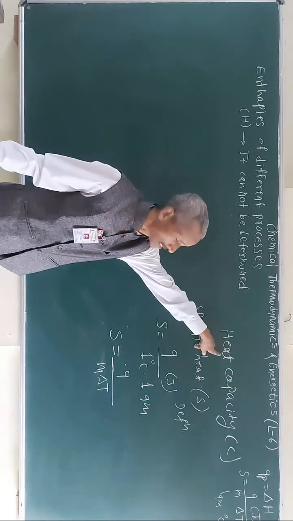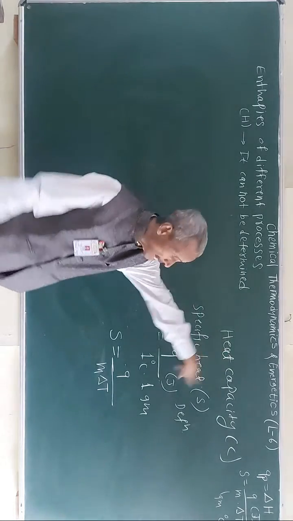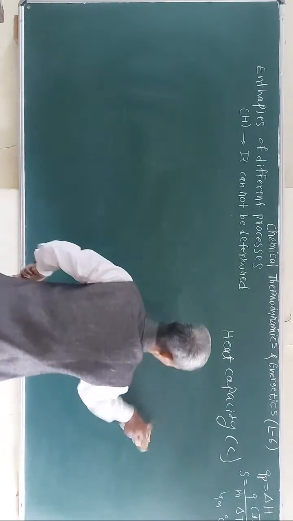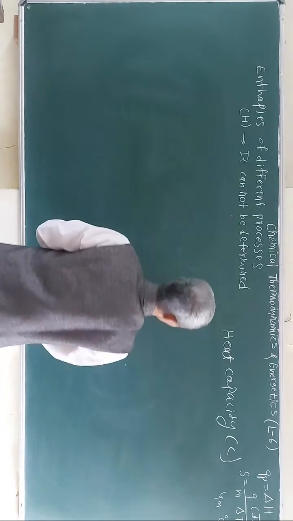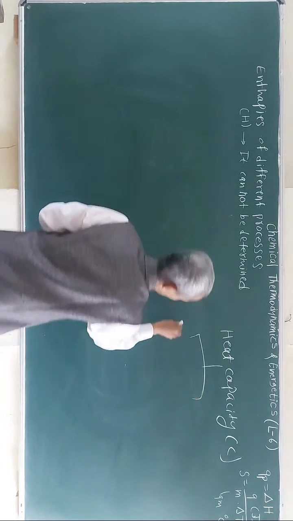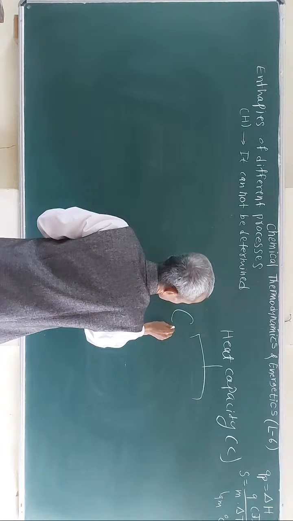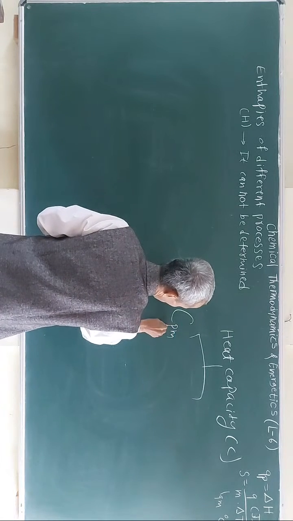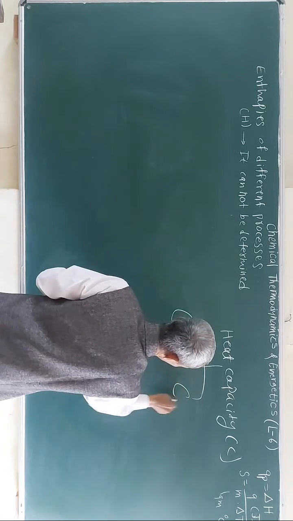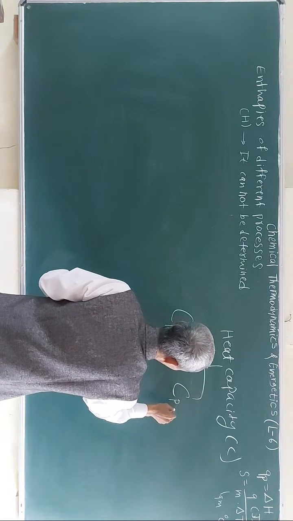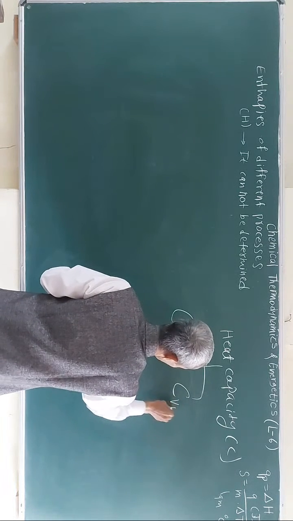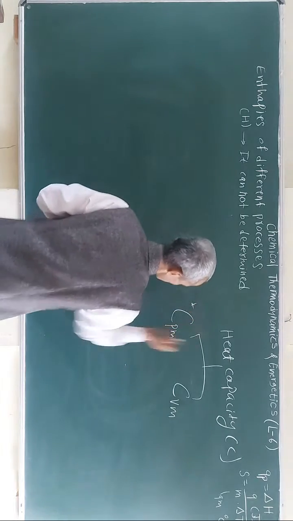Now, if the process is carried out at constant pressure or constant volume, then the specific heat or heat capacity can be further written as the heat capacity at constant pressure. Molar heat capacity at constant pressure or molar heat capacity at constant volume. Okay. Let us consider this one.